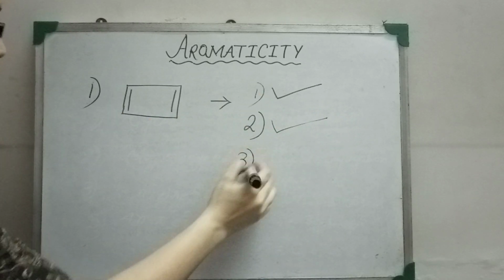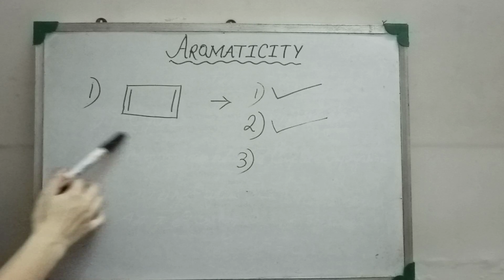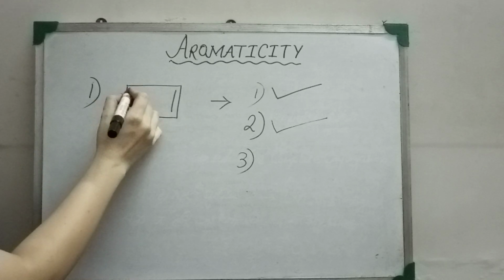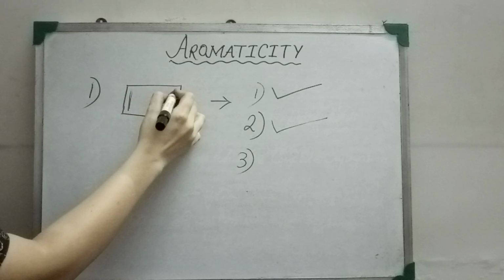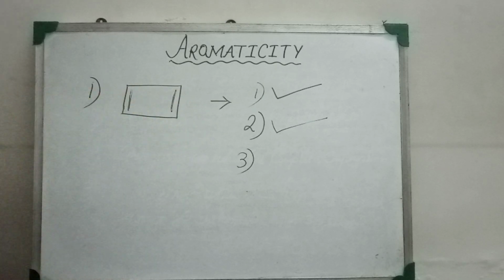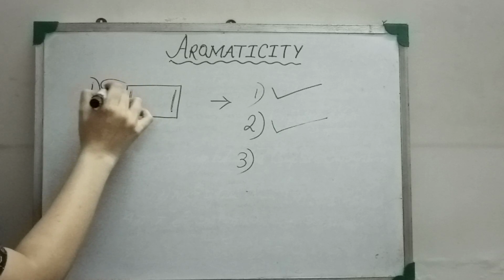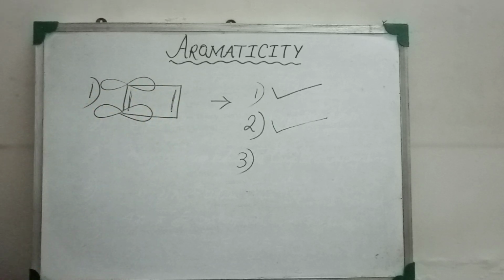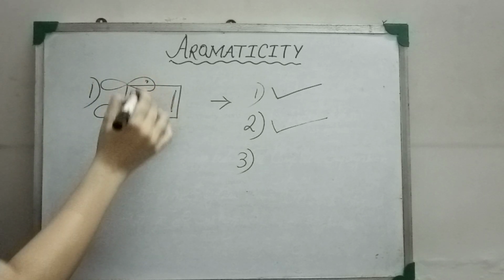The third criteria is the total number of pi electrons. Here we will count the total number of pi electrons in the molecule. The molecule has two double bonds, and each of these double bonds is produced because of the lateral overlap of two unhybridized p orbitals, each containing 1 electron.